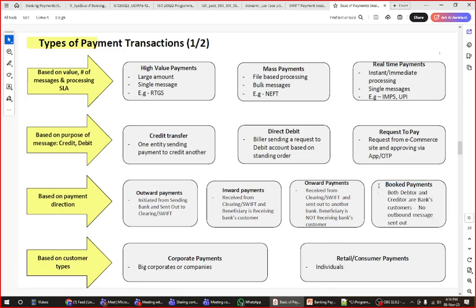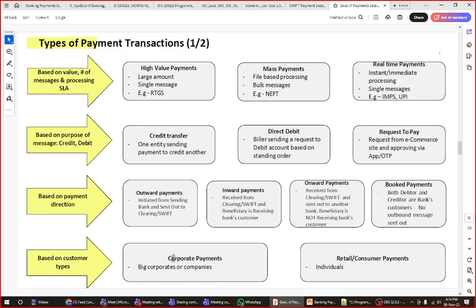If debit and credit happen in the same bank, then it is called a book payment. So that also we have discussed. Book to book payment means this is also one very important scenario. For example, if you are sending payment from HDFC Bank to HDFC Bank only, within a country, it is called book payment. Okay, so this is the best example of book payment in the system. This also we have discussed.